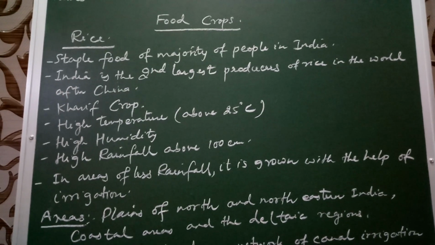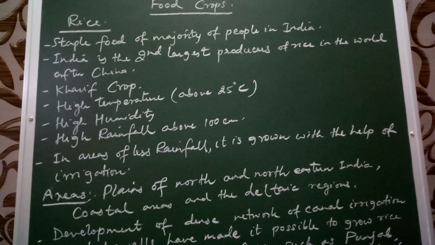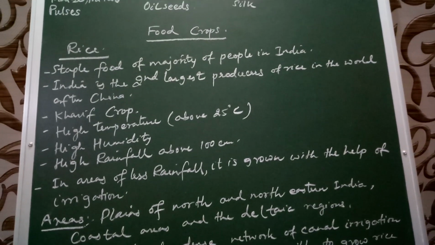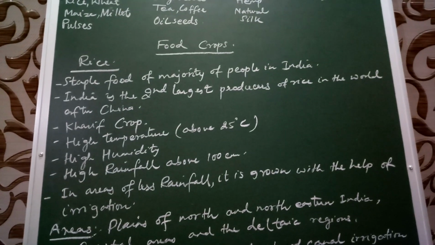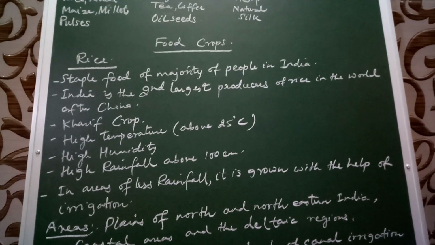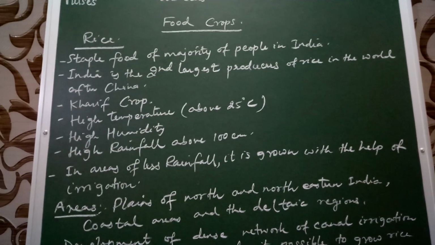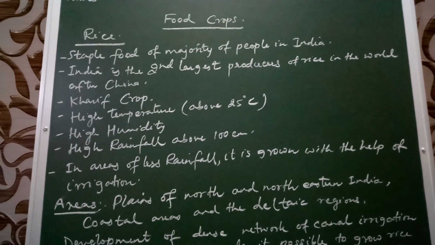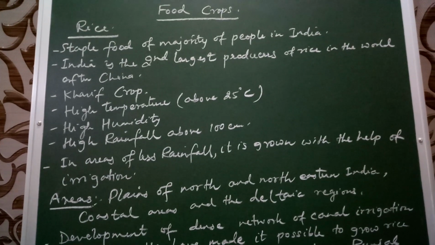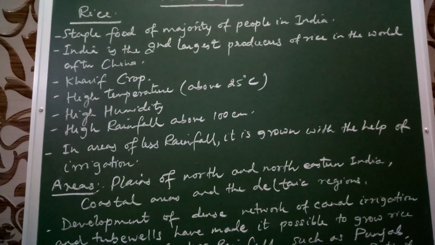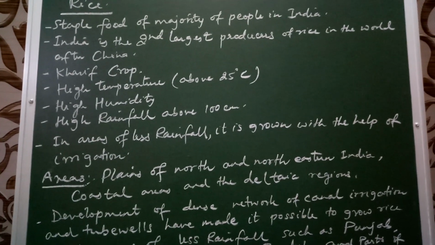In India, rice is grown as a kharif crop. It means it is grown with the onset of the monsoons, and harvesting is done in the month of September and October. So it is kharif crop. Rice requires temperatures above 25 degrees Celsius. It requires high humidity and high rainfall, that is above 100 centimeters.